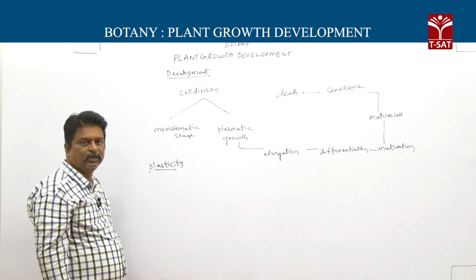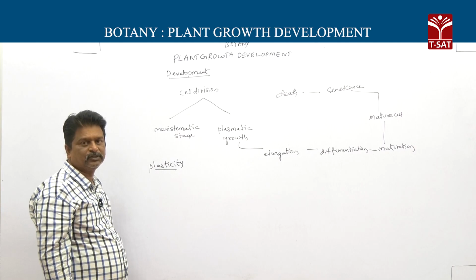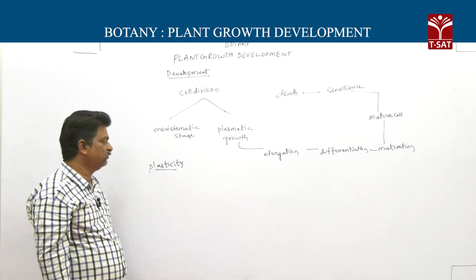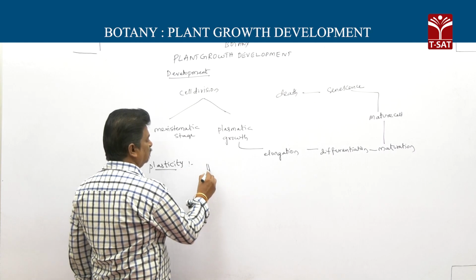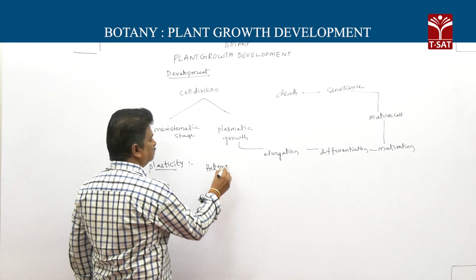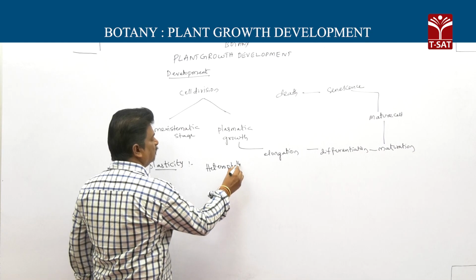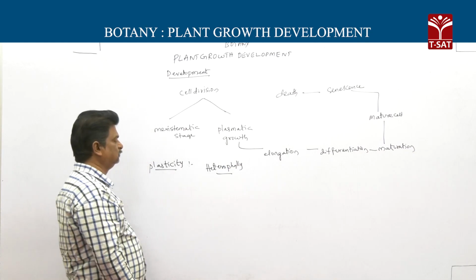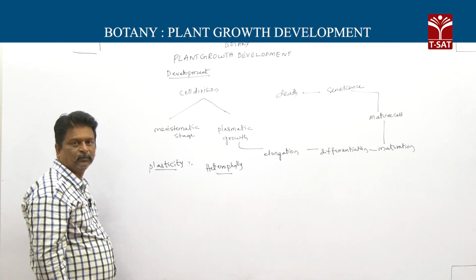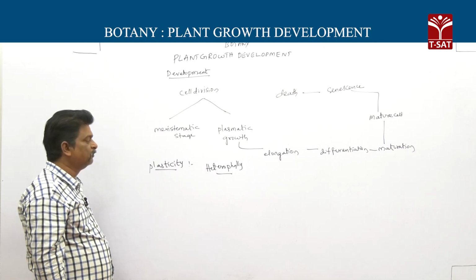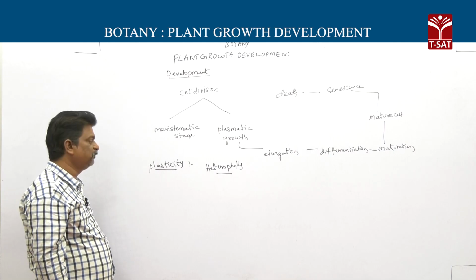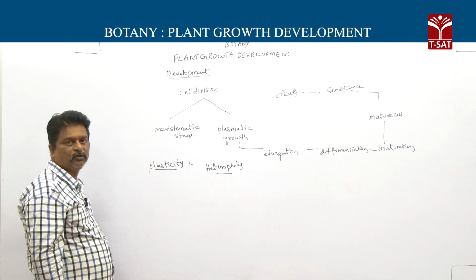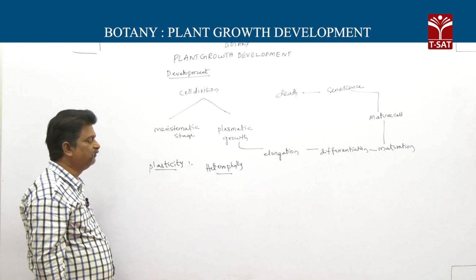So the plant shows different developmental stages due to the environment. It is called plasticity. Example for plasticity: heterophyly. Heterophyly means the presence of two different kinds of leaves on the same plant is called heterophyly.